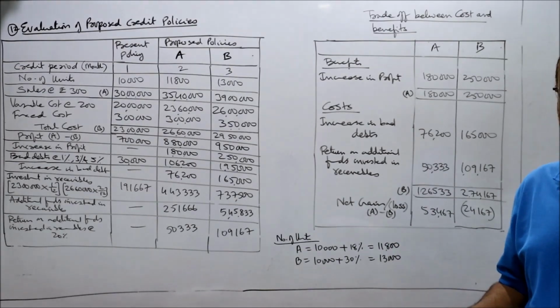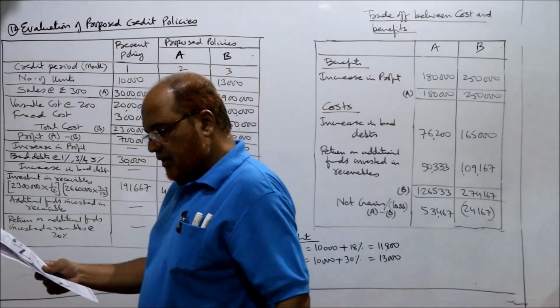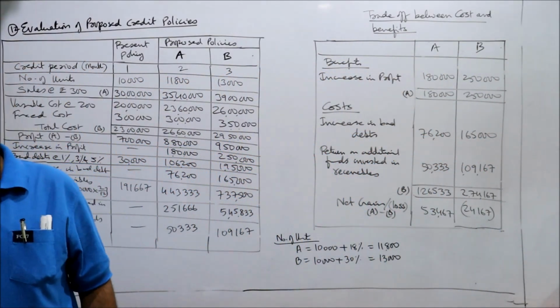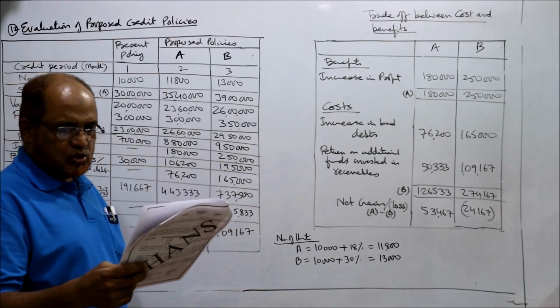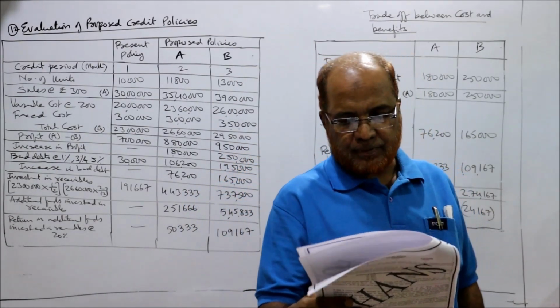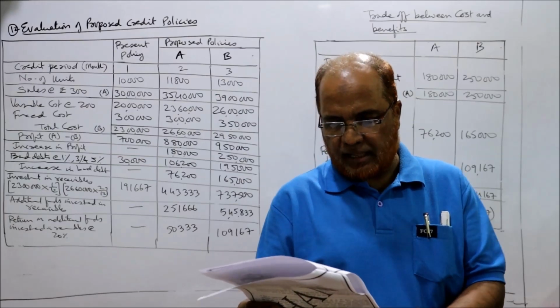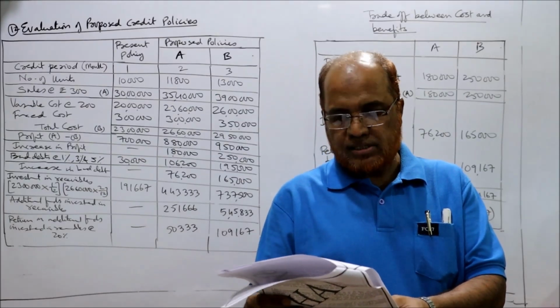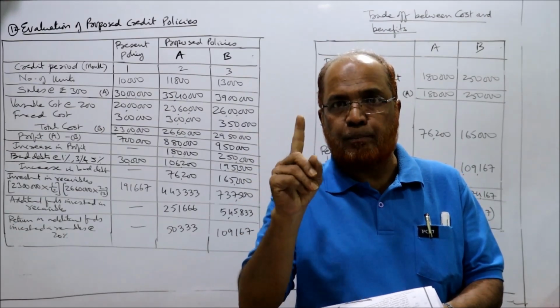Thirteenth problem. Problem number 13. Mystic Limited wants to alter its credit policy. Under its existing policy, it sells 80,000 units. So presently 80,000 units. Sales price per unit 20 rupees, variable cost 6 rupees. At its present sales volume, average cost per unit is 11. So from this average cost of 11 rupees, we subtract the variable cost of 6 rupees. Variable cost 6, so 11 minus 6, 5 rupees is the fixed cost per unit.